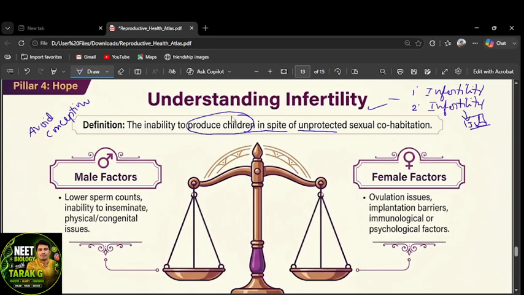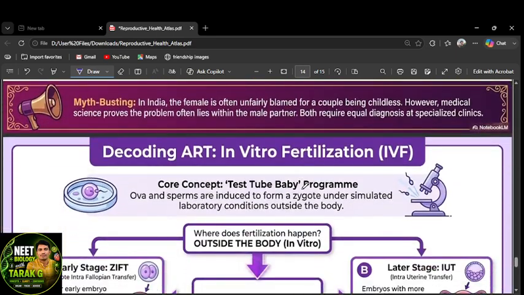That's called infertility. Male factors may be lower sperm count, inability to inseminate, or physical or congenital issues or psychological issues. Female factors are mostly ovulation issues, implantation barriers maybe, and hormonal issues, and psychological factors nowadays more. They may have an effect on conception, right?